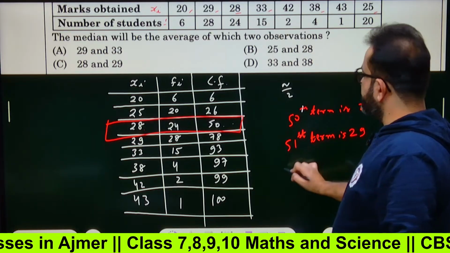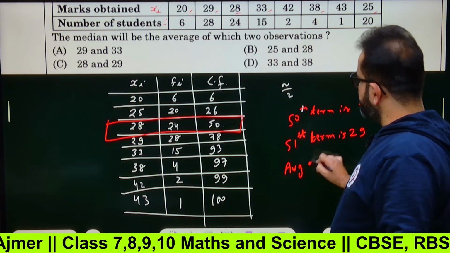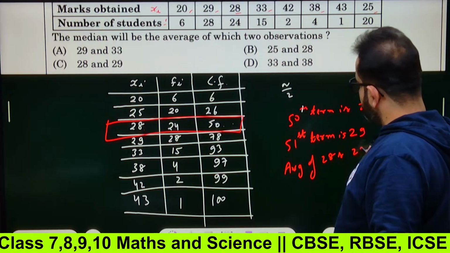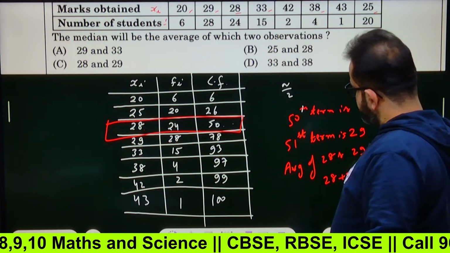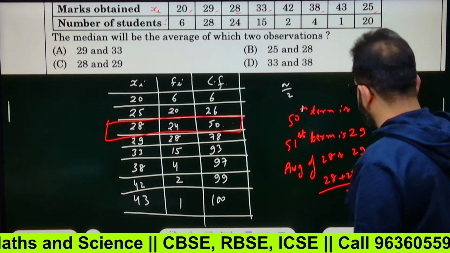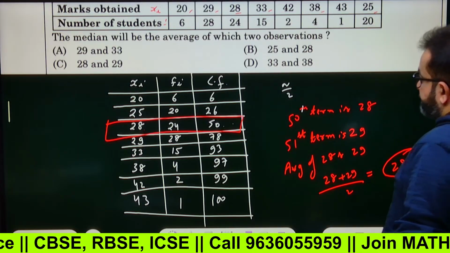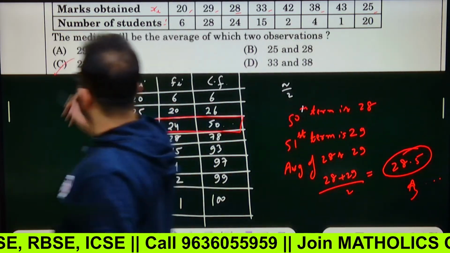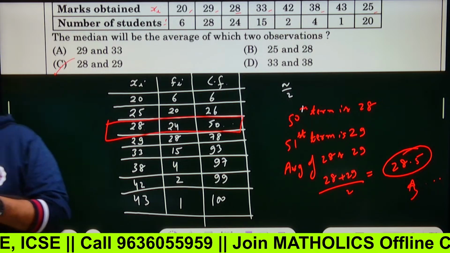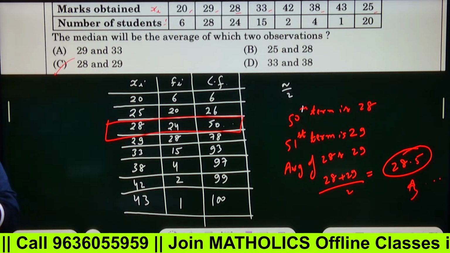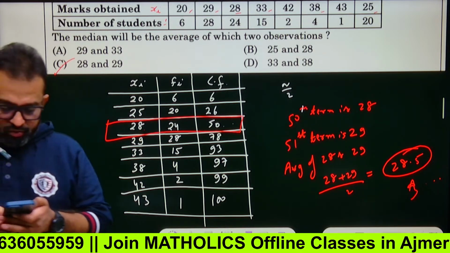So we have to take the average. Median will be the average of 28 and 29, that means (28 plus 29) by 2, which is 28.5. So it is option C, and the answer will be 28.5. Sorted? Can we move forward? Got the point?